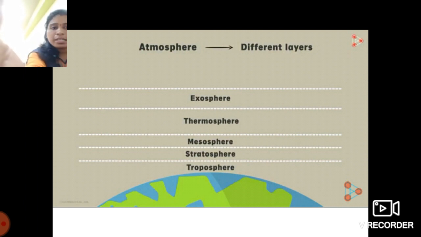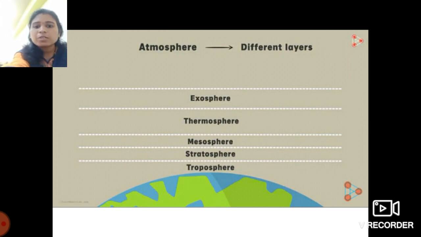Okay students, again, the weight of the air above the troposphere is greater than the weight of the air above the stratosphere. See here, why is this so? Because the air exerts pressure. The air pressure also acts in every direction.